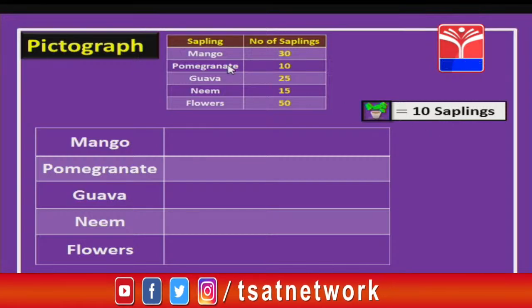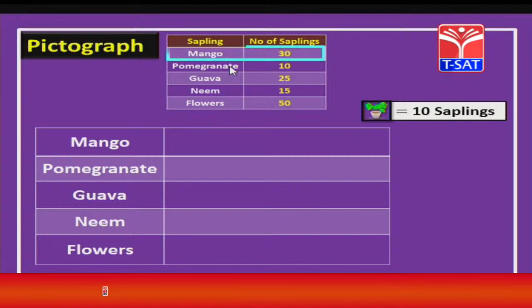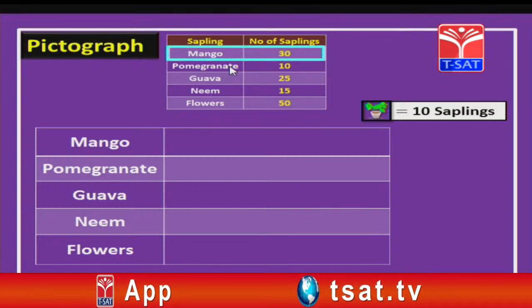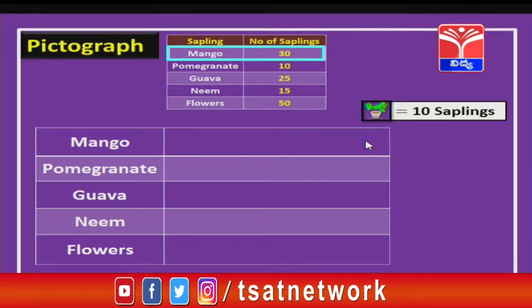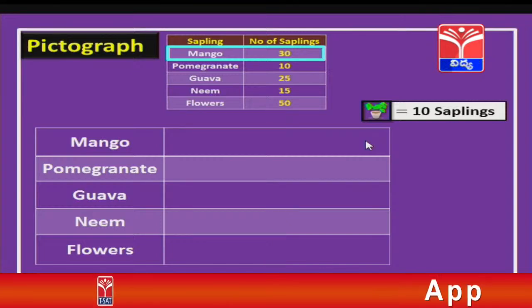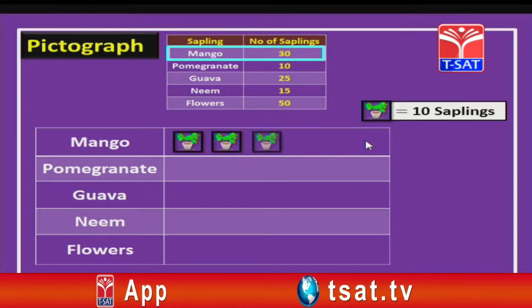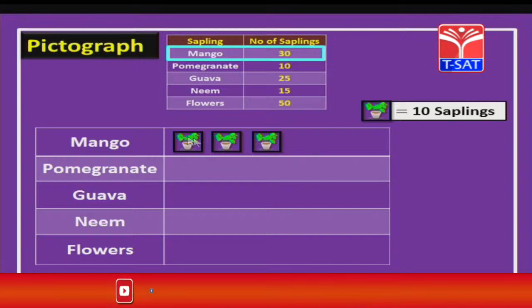Now, in the first case, how many mango saplings are there, children? Yes, there are 30 saplings. So, here each picture represents 10 saplings. For 30, how many pictures do we need to draw against mango? Yes, you are right, we are going to draw 3 pictures because each is 10. So, I draw 10 plus 10 plus 10, so 30. So, we are going to have 3 pictures against mango.